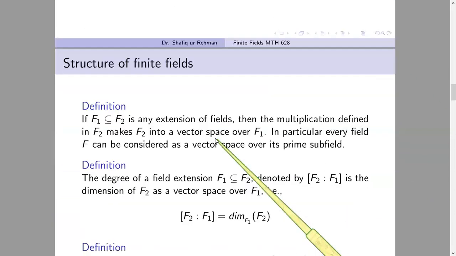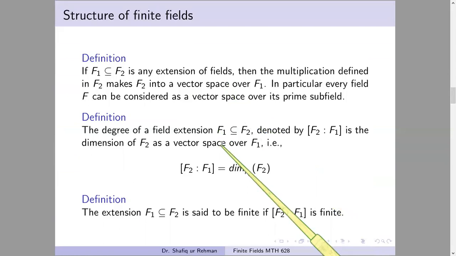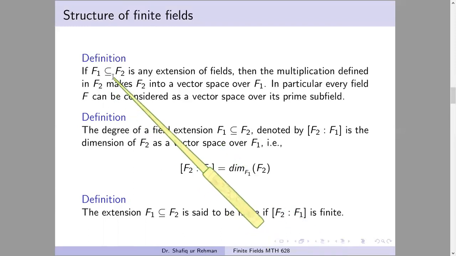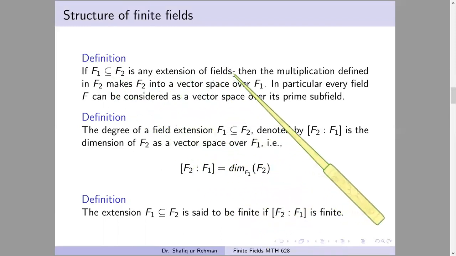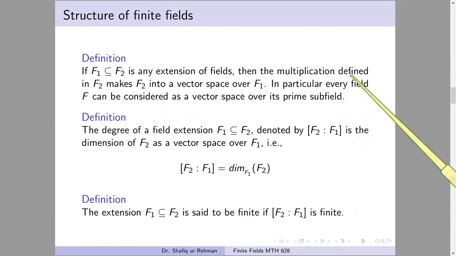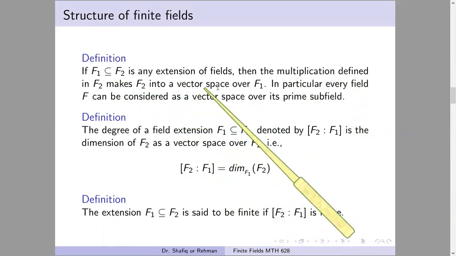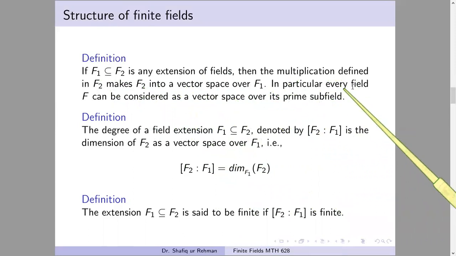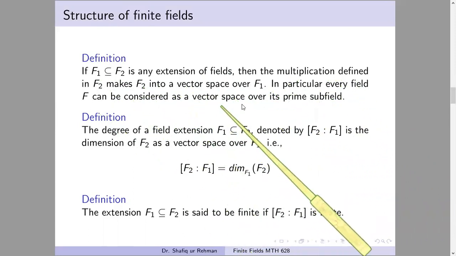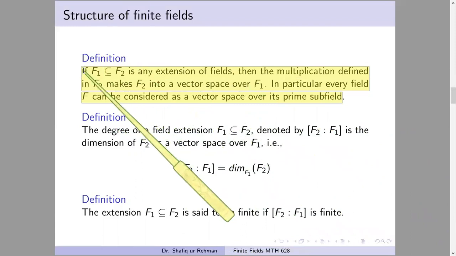And now we come towards the structure of finite fields. These are basic definitions about field extension and degree of field extension, and then we will use these facts in our main theorem, which is about the subfields of finite fields. Here is a definition: if F1 contained in F2 is any extension of fields, then the multiplication defined in F2 makes F2 into a vector space over the field F1. In particular, every field F can be considered as a vector space over its prime subfield.